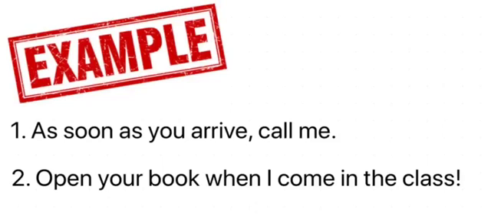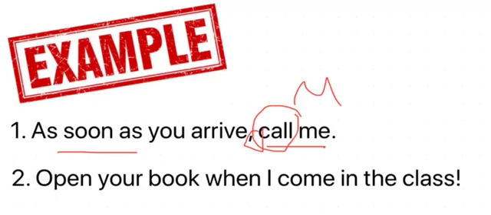Examples: as soon as you arrive, call me. Here is the main clause, and this is the imperative verb, and we use the comma here because the sentence starts with the adverb as soon as, and notice the tense of the verb, which is the simple present.